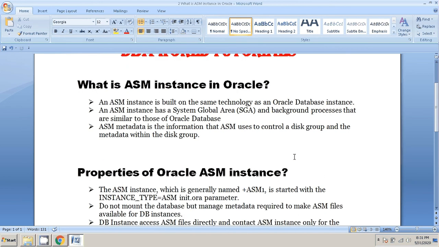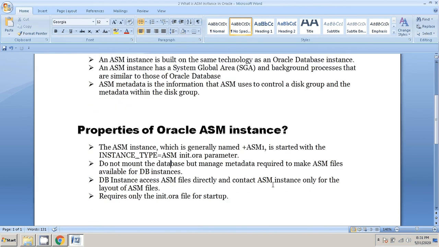That's it. So what are the properties of the Oracle ASM instance? The ASM instance, which is generally named +ASM or +ASM2, is started with the instance type equal to ASM in the init.ora parameter. It does not mount the database, but manages the metadata required to make ASM disk files available for all DB instances. Like, one ASM instance manages all the Oracle databases running on that server.